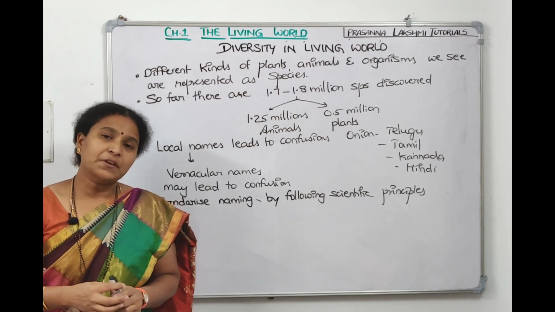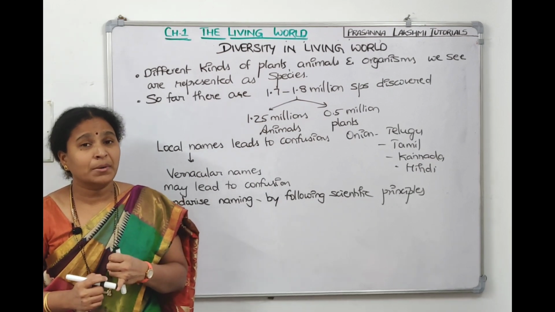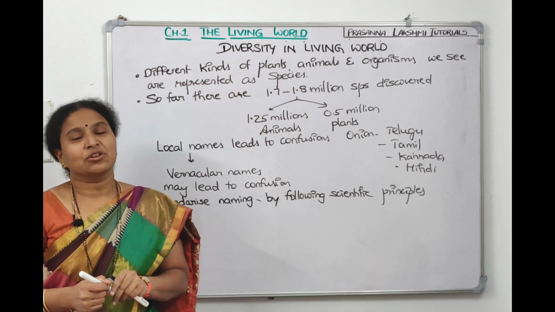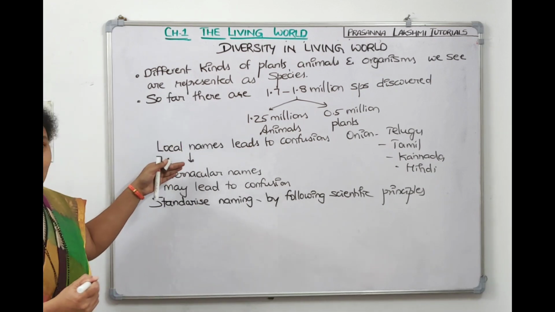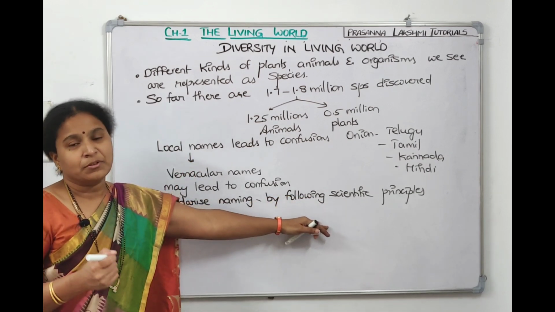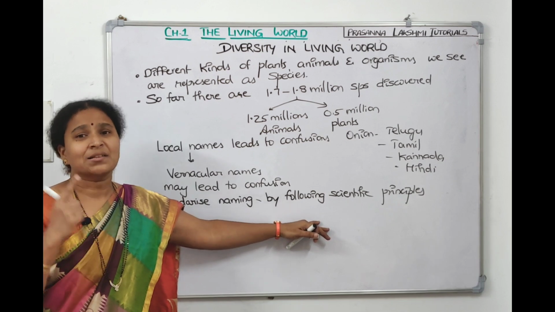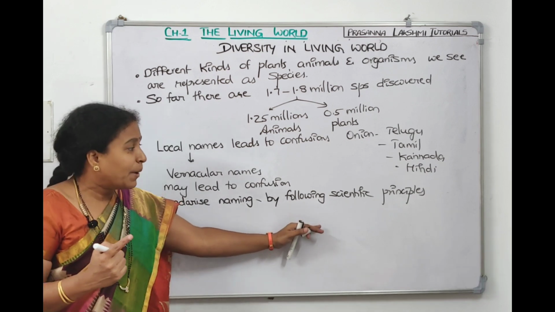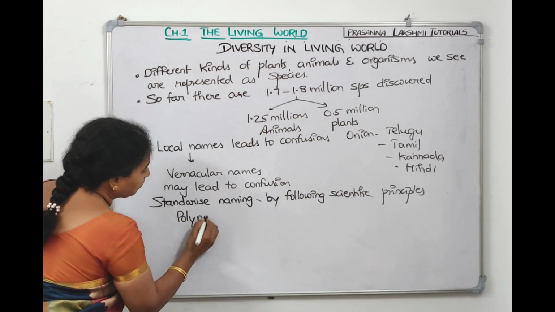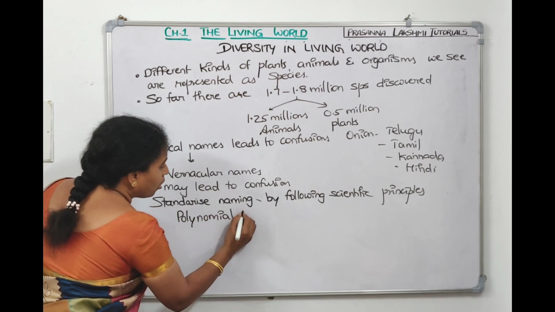Then they came out with different systems. One is called polynomial nomenclature, next is called trinomial nomenclature, next is called binomial nomenclature. To replace these vernacular names or local names, the scientists have implemented a system which is called nomenclature. Naming an organism is called nomenclature. So applying scientific principles, they told we can go with polynomial nomenclature.